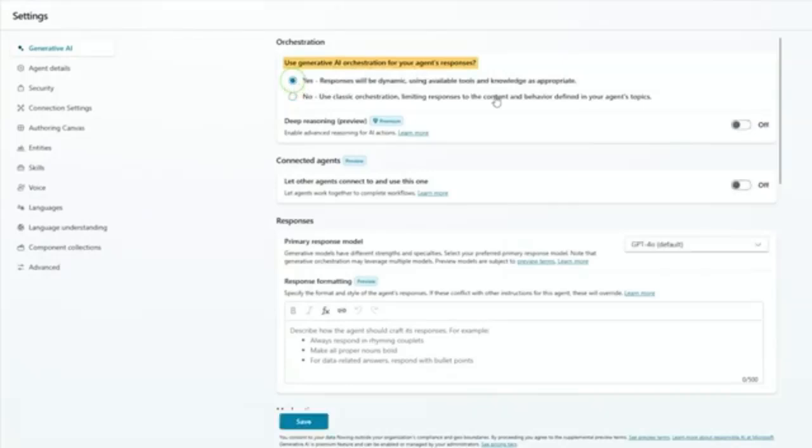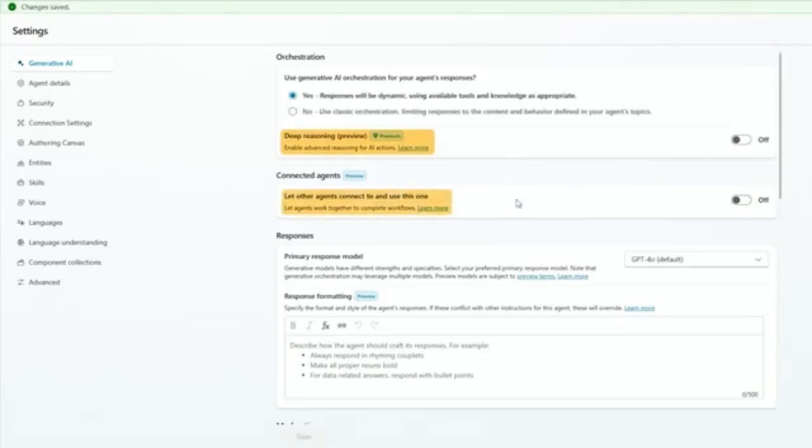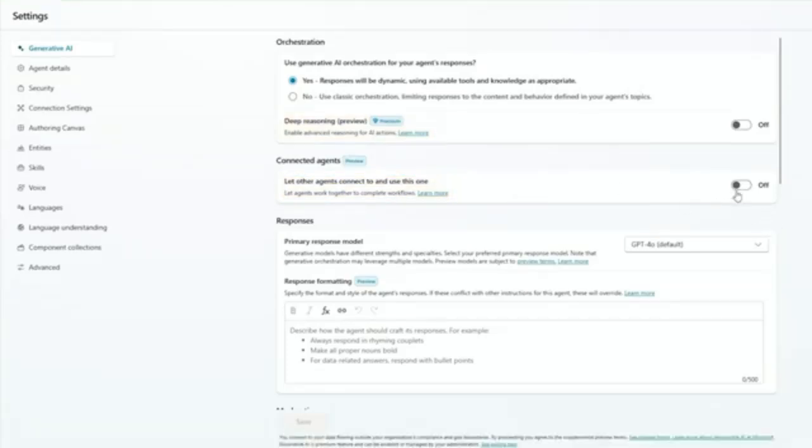I want my responses to be dynamic and use available tools and knowledge as appropriate. So I'm going to go ahead and save that change. You can also see in these settings a couple of other cool things that you can turn on. We have deep reasoning right here that's in preview, and we also have the ability to connect to other agents. I have a feeling eventually I'm going to want to do that. So I'm going to go ahead and turn this on now and save it.